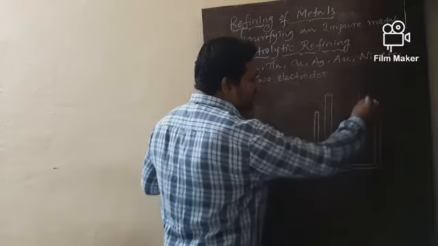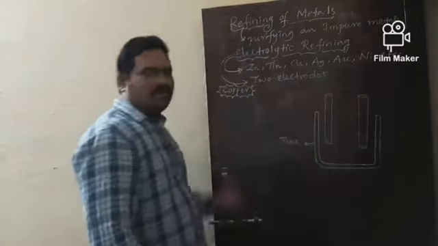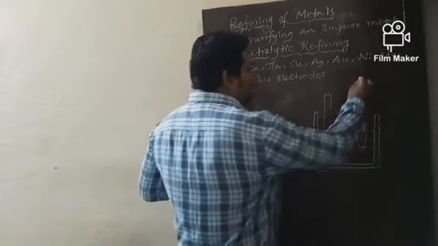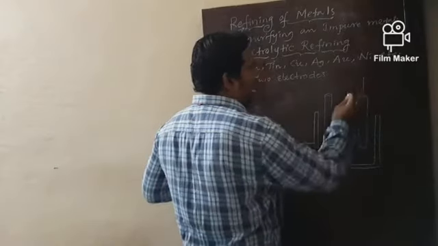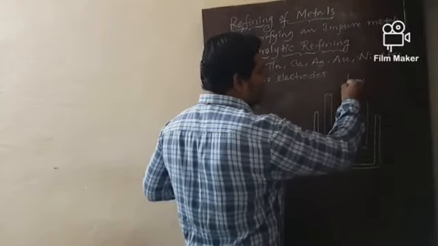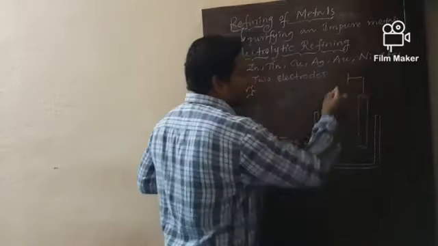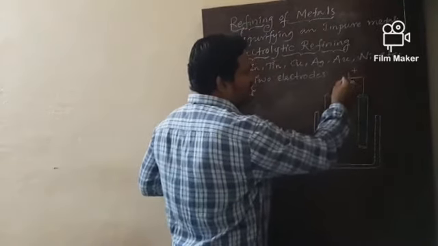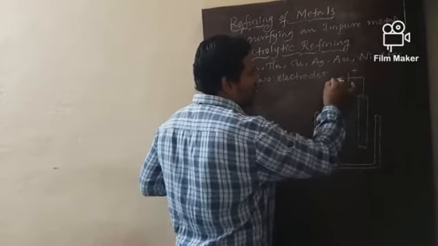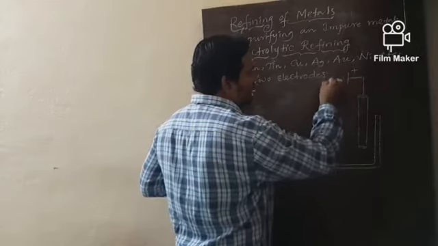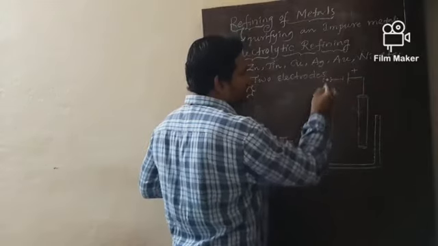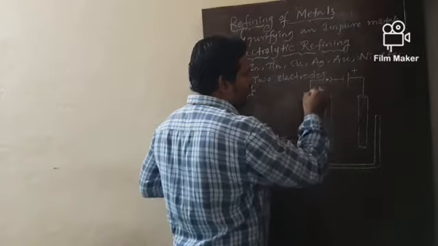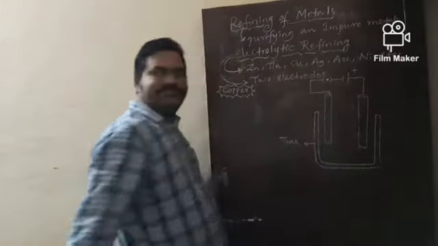The anode is connected to the positive terminal, and the negative terminal is connected to the cathode with the help of one key. And finally, close the circuit.